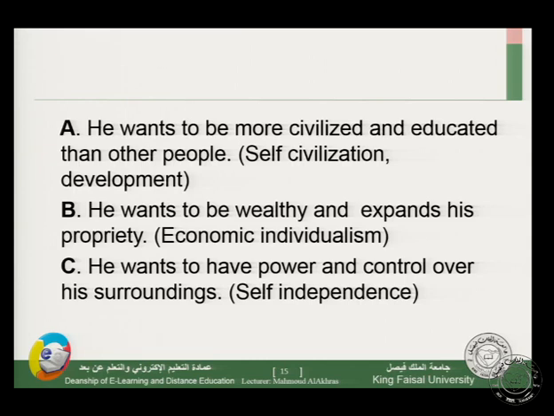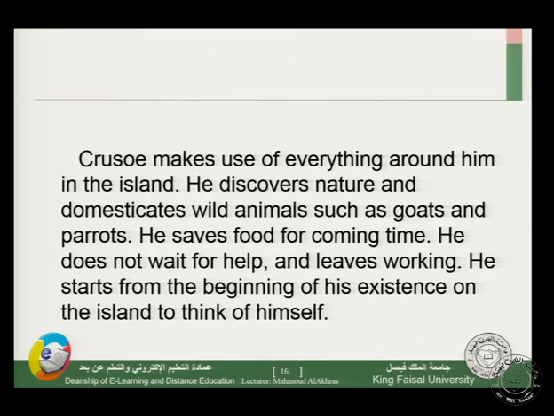So again, we can sense individualism in the character of Crusoe. He can achieve his individuality through this. We can sense that through this. Crusoe makes use of everything around him on the island.